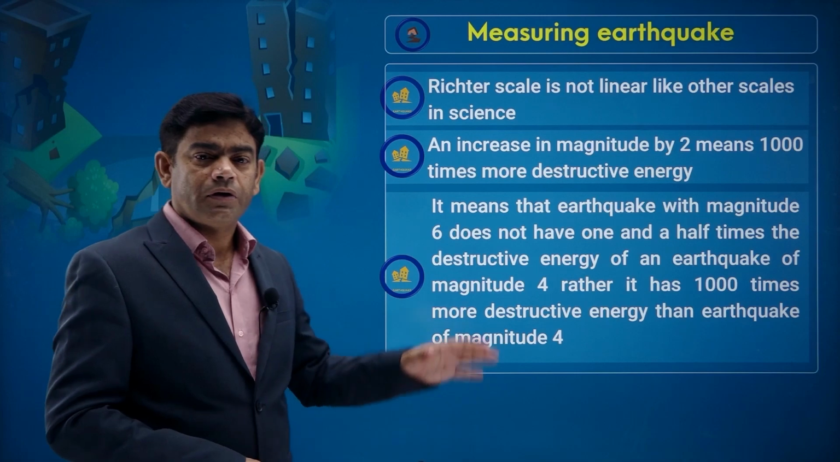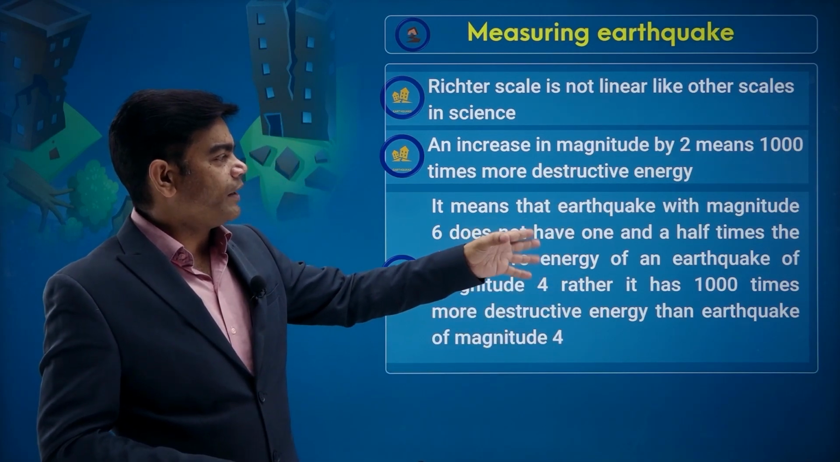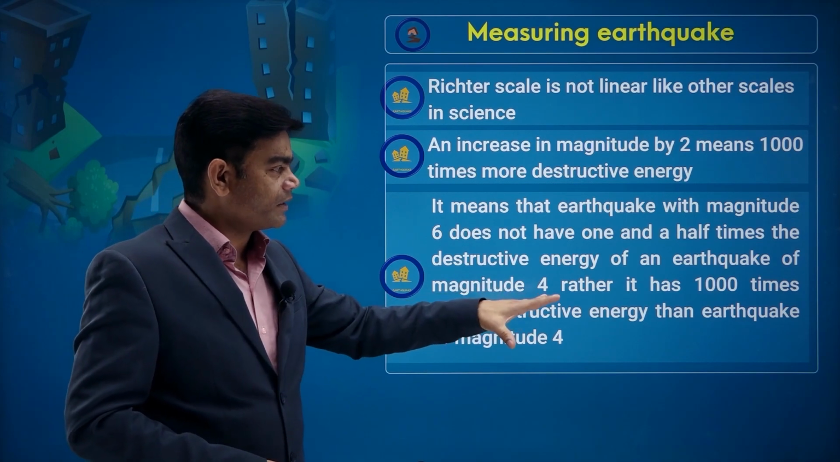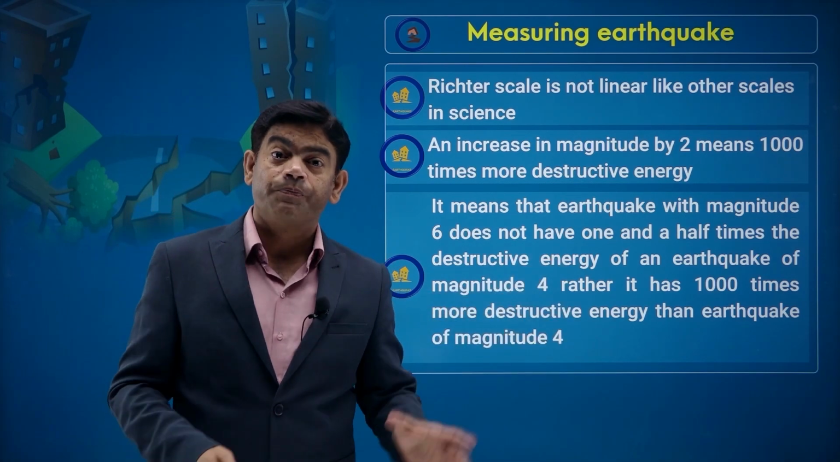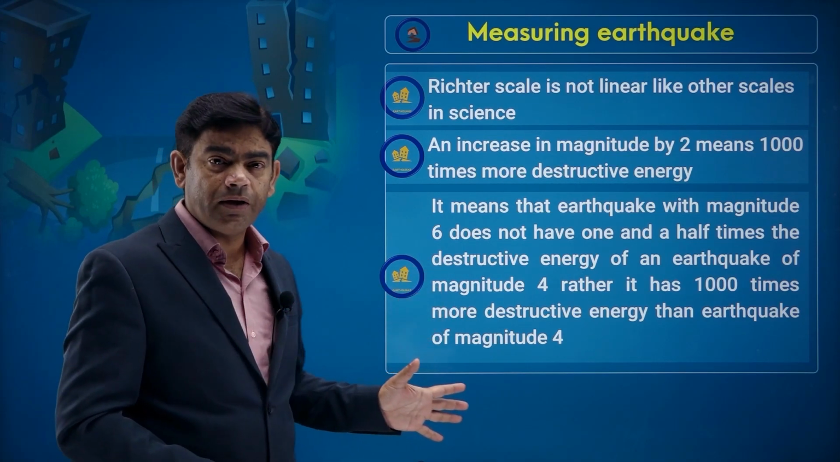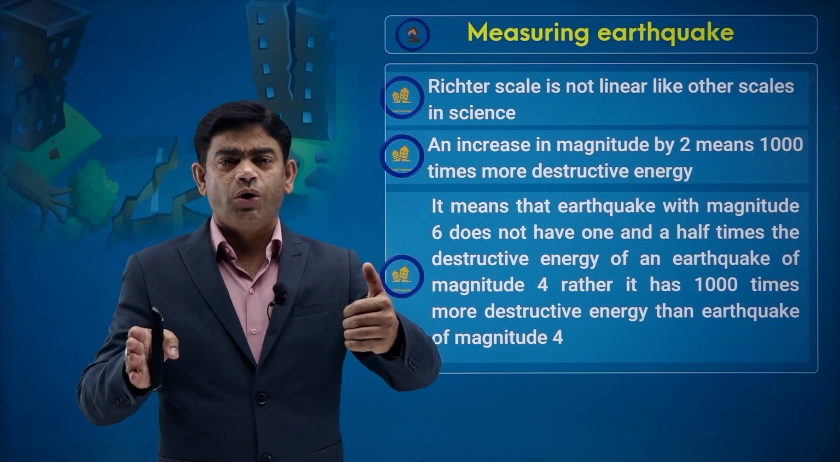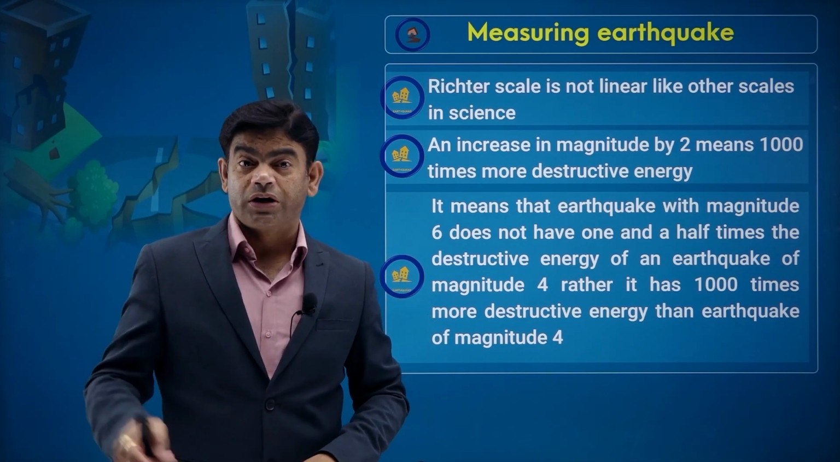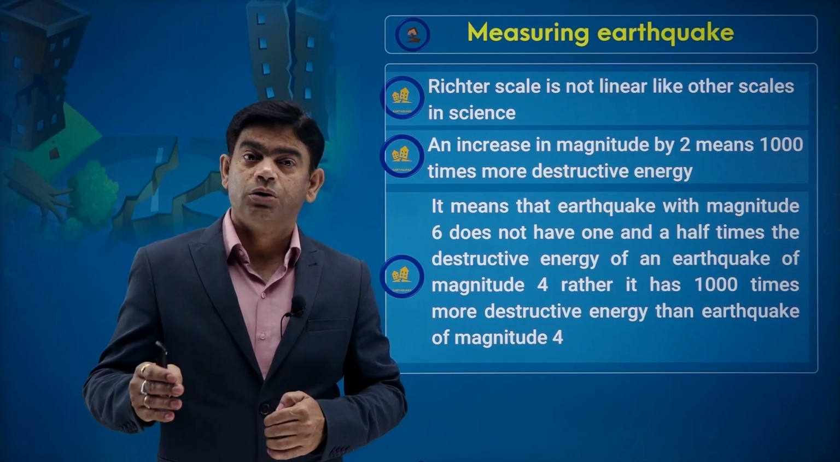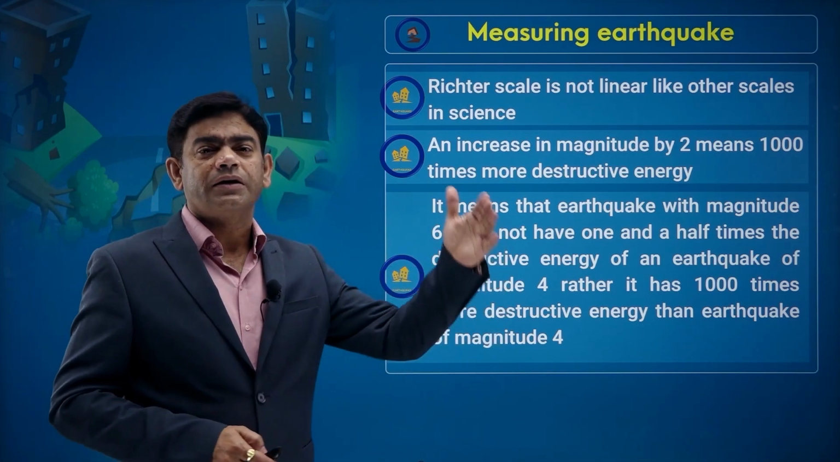So it's an example. It means that the earthquake with magnitude 6 is not 1.5 times that of 4; rather it is 1000 times more destructive as compared to 4. So it's not that if the Richter scale value doubles, the earthquake is going to be double as destructive. No, it will go 1000 times. So it's not a linear increase.